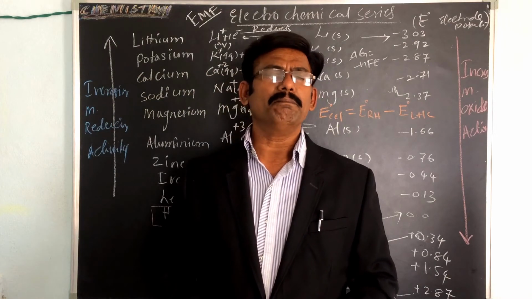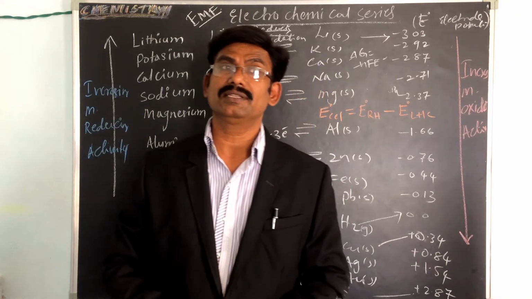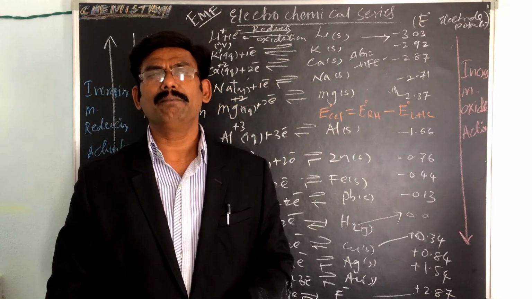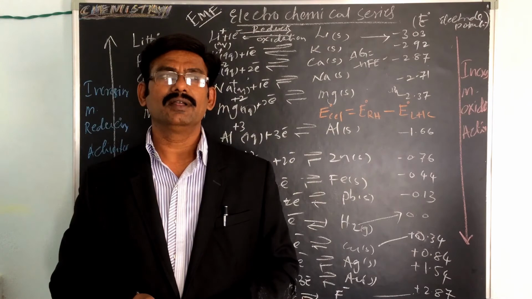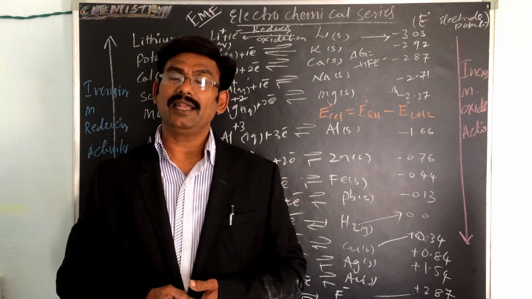Not only this, many applications are there in the corrosion chapter: the rusting of metals, coating in electroplating and electrolysis.